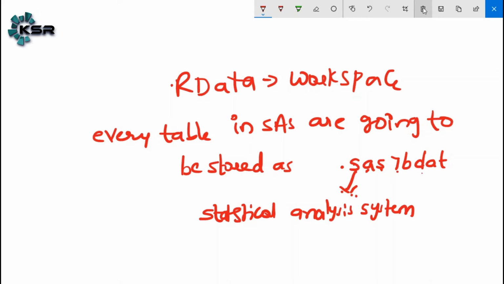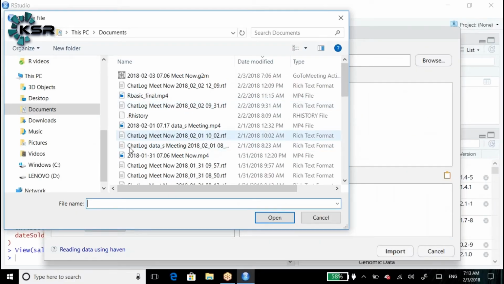7 indicates 1970, when they started the SAS company. B is the batch file. DAT means data. So by default, each and every SAS file is going to be stored as .sas7bdat. SAS means Statistical Analysis System, 7 means they started the company in 1970, B is the batch file, DAT means data. Now what we are going to do is import the SAS data file.